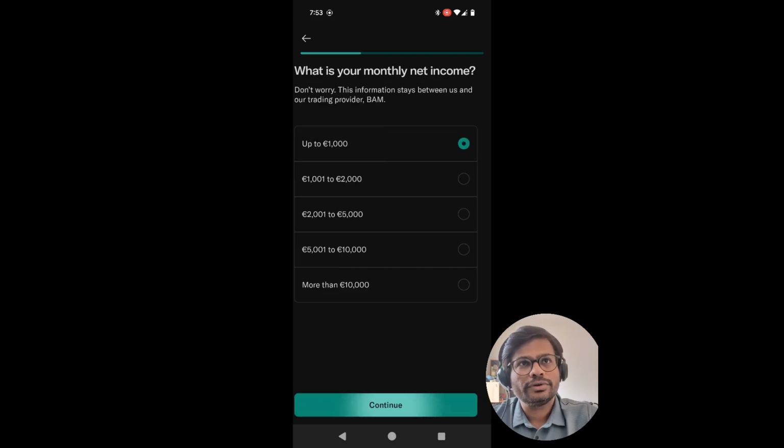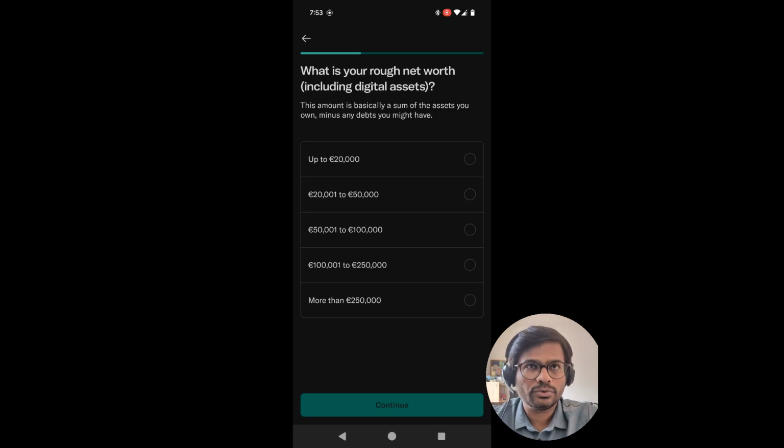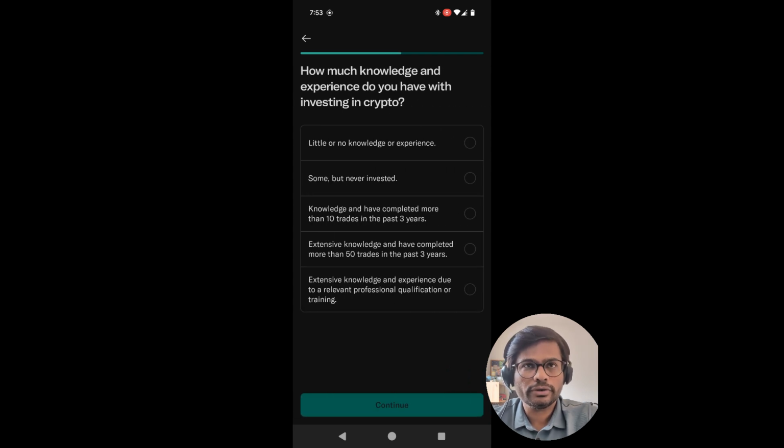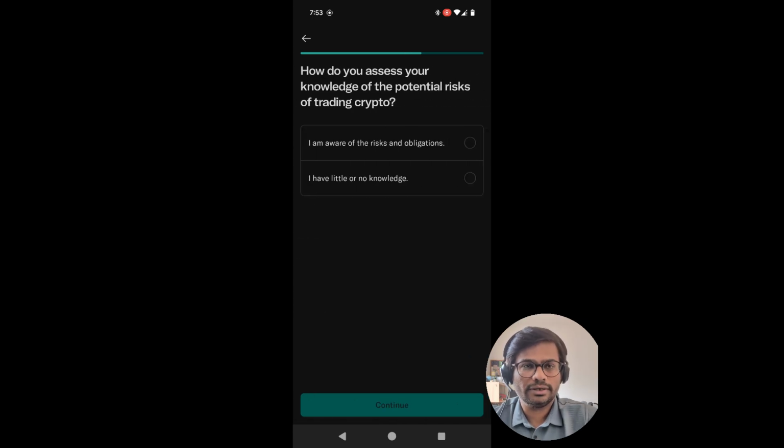Then your knowledge regarding cryptocurrencies, how you would rate it. Do you have knowledge but never invested, or have you been trading for almost the last 3 years? That's what you choose as per your experience. And then it assesses your knowledge of the potential risk of cryptocurrencies. Are you aware of them? Because cryptocurrencies are highly risky investments, and they need certain confirmations that you are aware of what you are doing. So trading has a risk. I say I confirm that I understand.